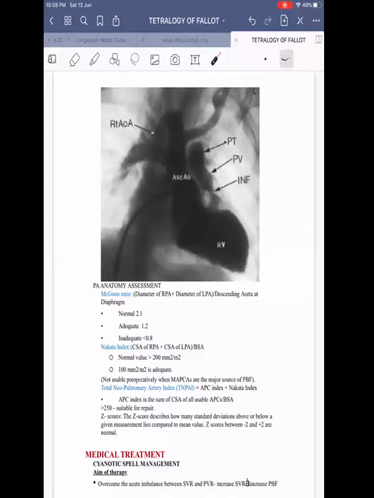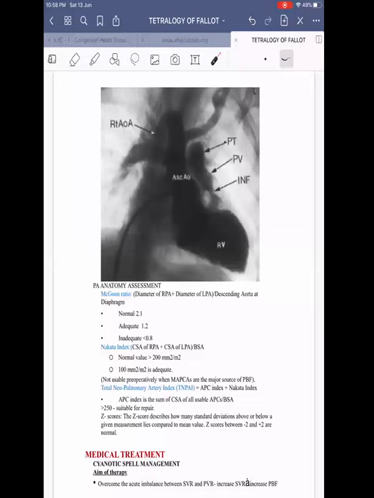Why is it taken at the level of the diaphragm? The ascending aorta may be dilated as a part of TOF, as it is usually known to happen in about 7% of adults. Then the normal ratio is 2 to 2.1. It is said to be adequate for repair if it is more than 1.5, and it is considered inadequate if it is less than 0.8.